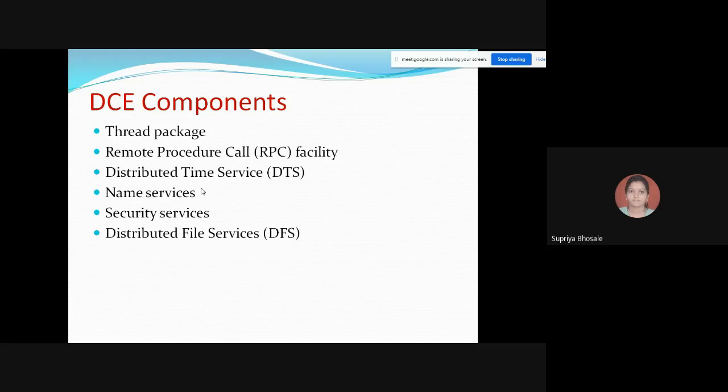Okay, so at the time of discussing the tightly coupled system, we have seen the example of satellite launching, in which different machines are doing their own task, but at the time of exactly launching the satellite, all the tasks are taken together, and at the zero countdown, you are going to fire your satellite.